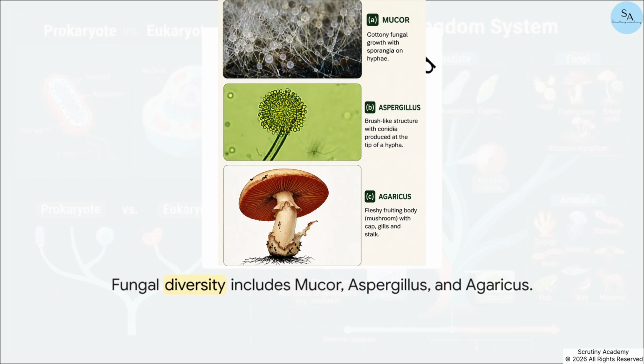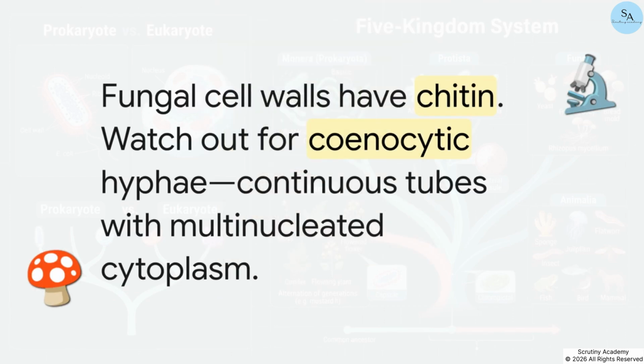They're cosmopolitan, meaning they're found literally everywhere, from the soil and air to the inside of living animals. So what exactly unifies all these different fungi? Well, keep the word chitin at the top of your mind. Unlike plant cell walls made of cellulose, fungal cell walls are strictly composed of chitin and polysaccharides.